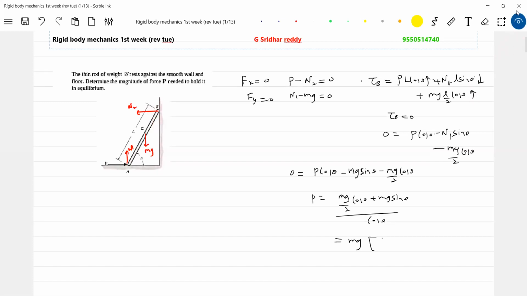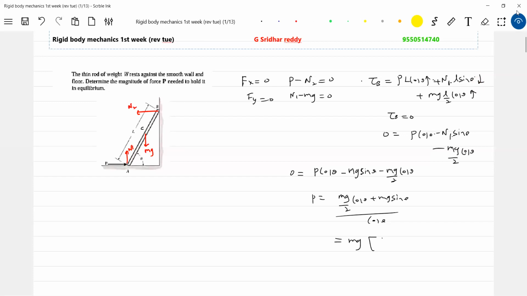All of you, just take notice: the torque about point B due to mg will be in this sense, because just like R bar, this is F, so it'll be in this sense. Torque due to N1: this is N1, this is R bar, so it will be in this sense. Torque due to this force P bar will also be in this sense. So torque due to mg and P will be in one sense, anti-clockwise. Due to N1, it will be clockwise.